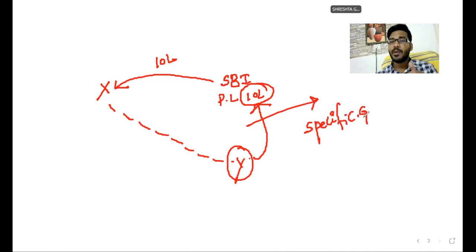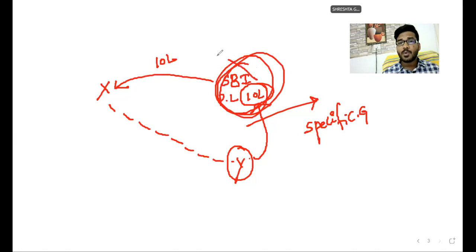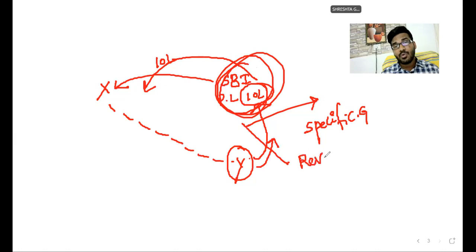Clear, sir? You are providing a specific guarantee to the SBI bank. So based on your promise, what happened? SBI bank provided 10 lakhs rupees to X. After the 10 lakhs rupees are given to X, you, Y, are not interested to continue as a guarantee. Y wanted to revoke the guarantee. Revoke means they wanted to take back the guarantee.